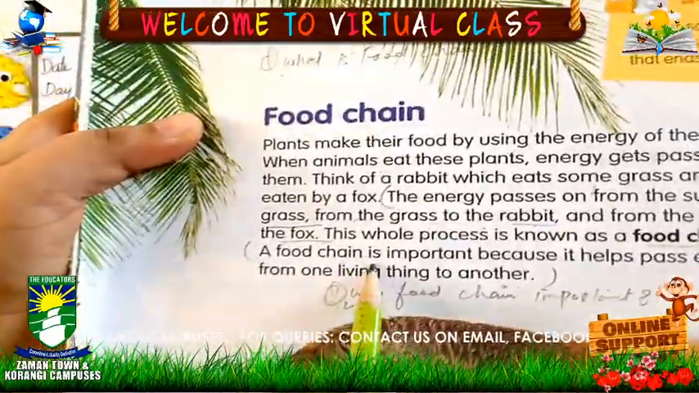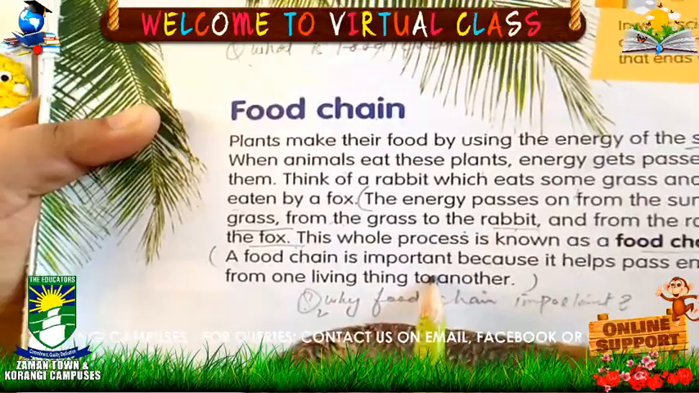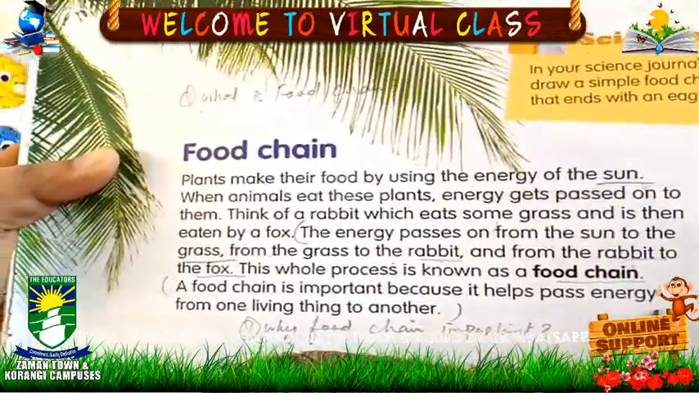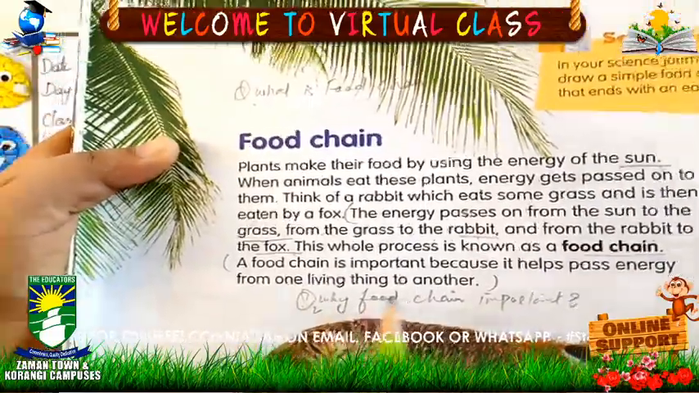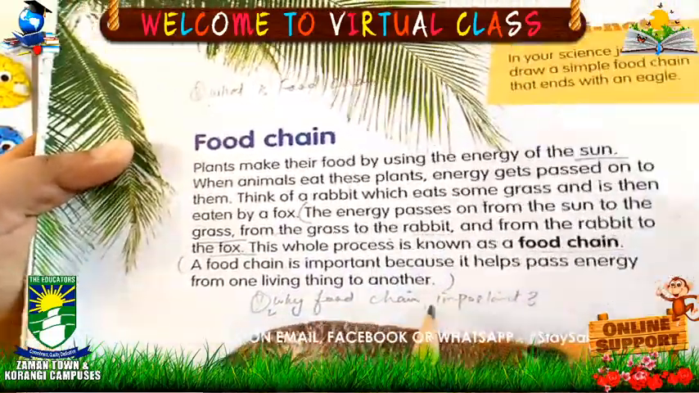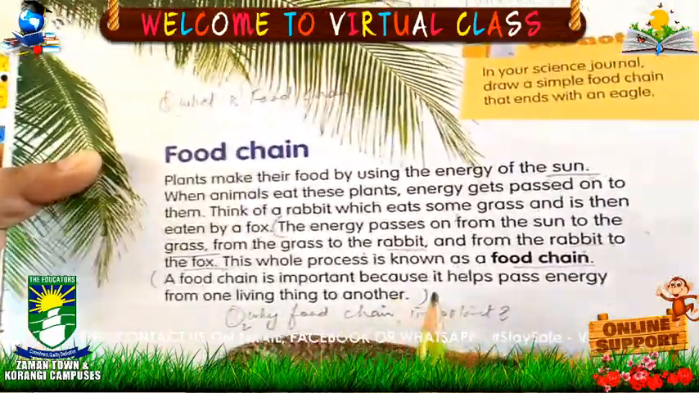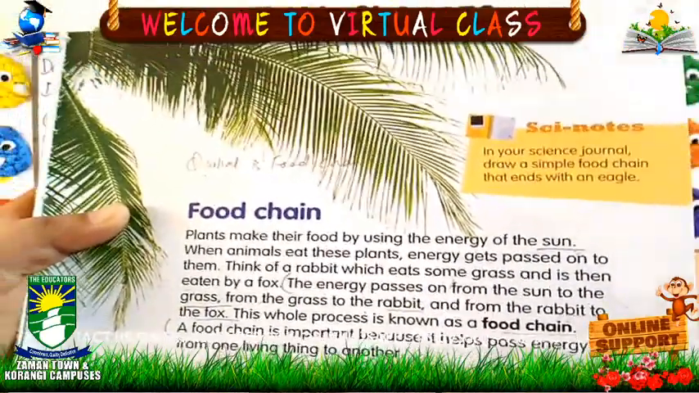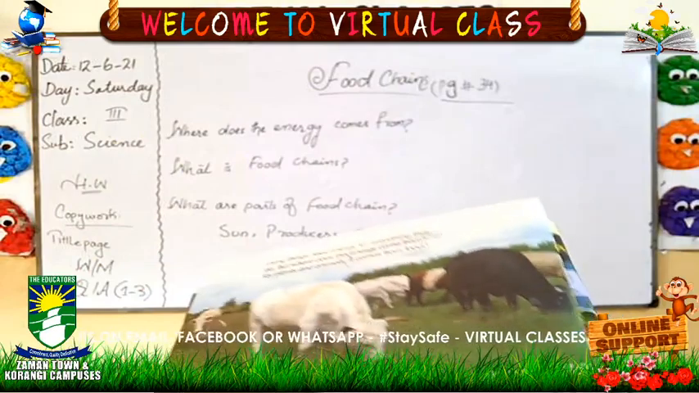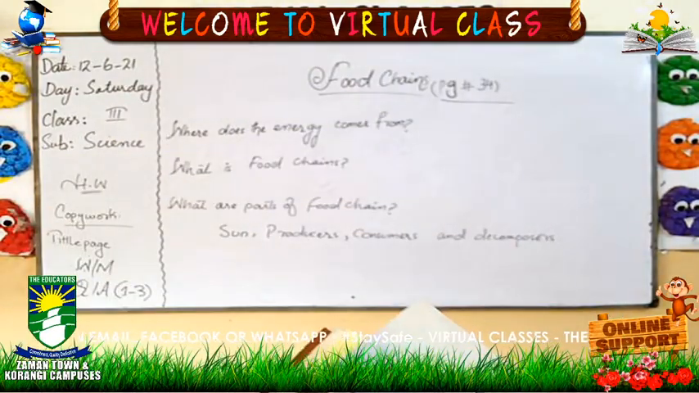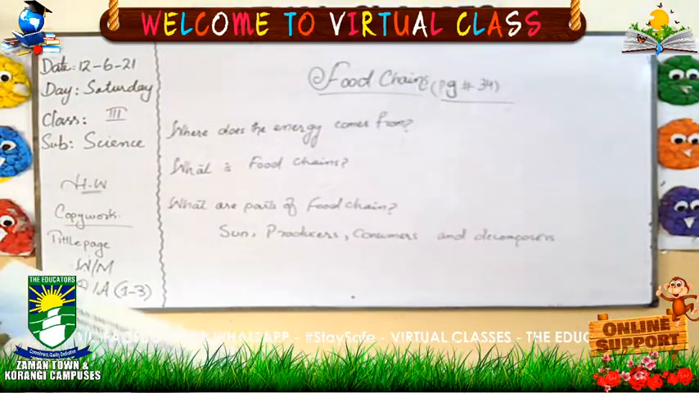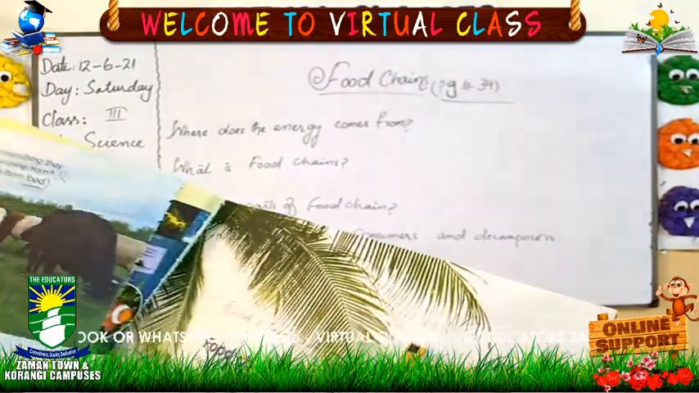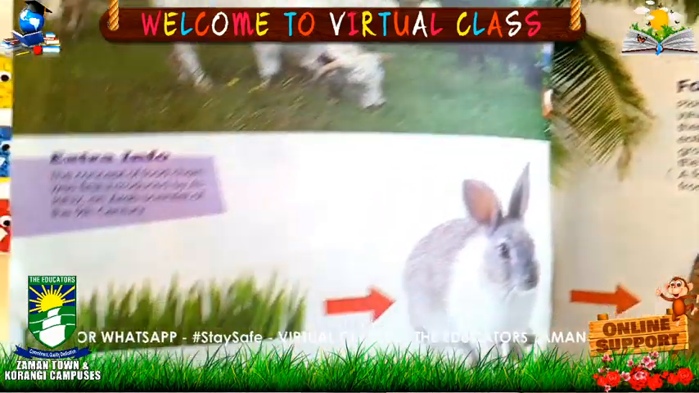A food chain is important. Now, why is it important? Because it helps pass energy from one living thing to another. Food chain is very important because it passes energy from one living thing to another. Now you can see an example here. A food chain is already made here in your book.